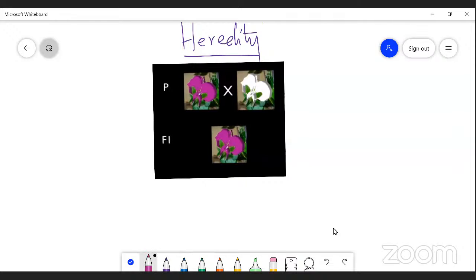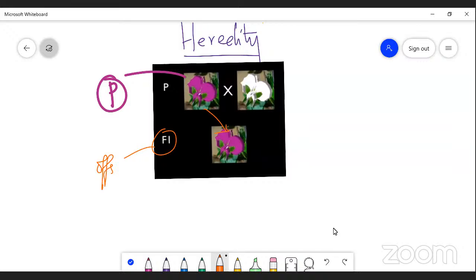The purple color is a parental one. From the parental, the character is transmitted to F1. F1 means the first filial generation, also known as the offspring.